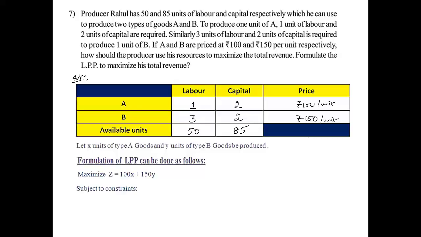Then subject to constraints. Labor column: x plus 3y less than or equal to 50. Then capital: 2x plus 2y less than or equal to 85. The last is non-negative constraints: x is greater than or equal to 0, y is greater than or equal to 0.